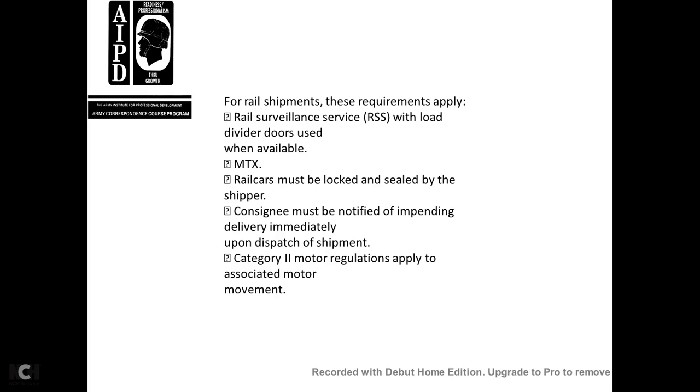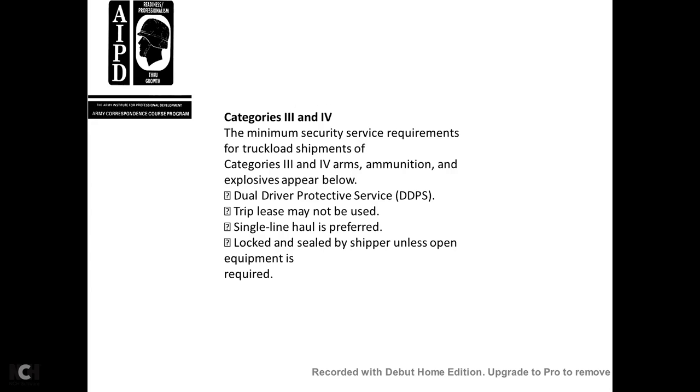For rail shipment, these requirements apply with the rail surveillance services, with the divider door for the use when available. The MTX rail cars may be locked with the shield by the shipper. The consignee may be notified of the pending delivery immediately upon dispatch and shipment. The category 2 motor regulations apply with the associated motor movement.